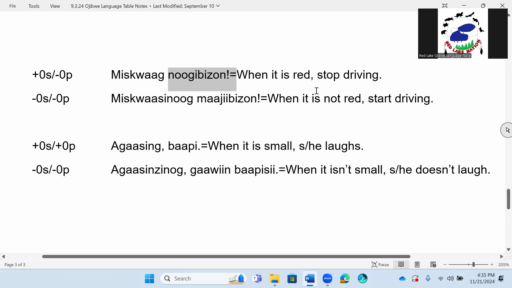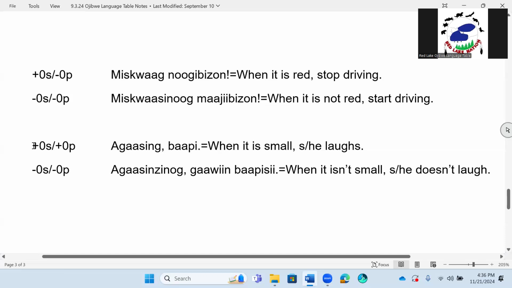Okay, let's just stick to singular. Okay, what is being said here? Misquag nugi bizon. When it is read, stop driving. Zero, negative zero S or negative zero P, we have misquasinug maji bizon. When it is not red, start driving. Okay, we're talking about stoplights. When it is not red, start driving. So it must be green, right?